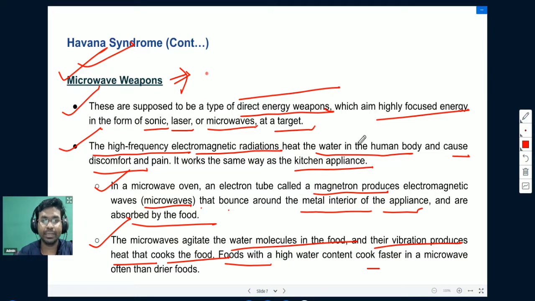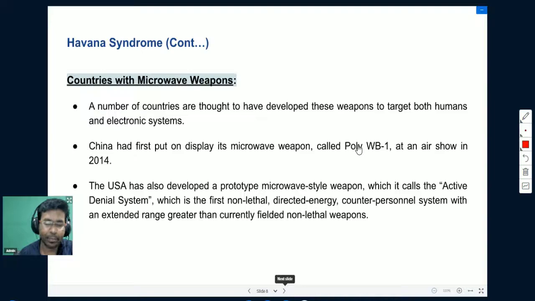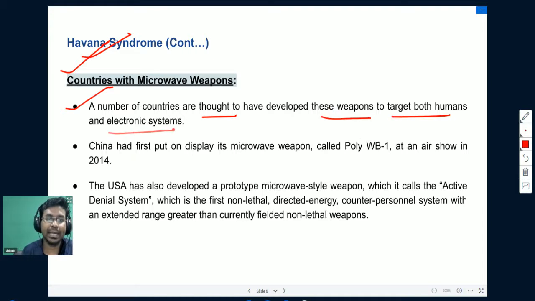As you know, there was a standoff between India and China in the northern portion of India in Ladakh region. And there were some rumors that China has used microwave weapons against the Indian soldiers that were stationed in that particular bordering area. So that's why it is very important for us to know about the countries that have microwave weapons. There are a number of countries that are thought to have developed these weapons to target both humans and electronic systems.